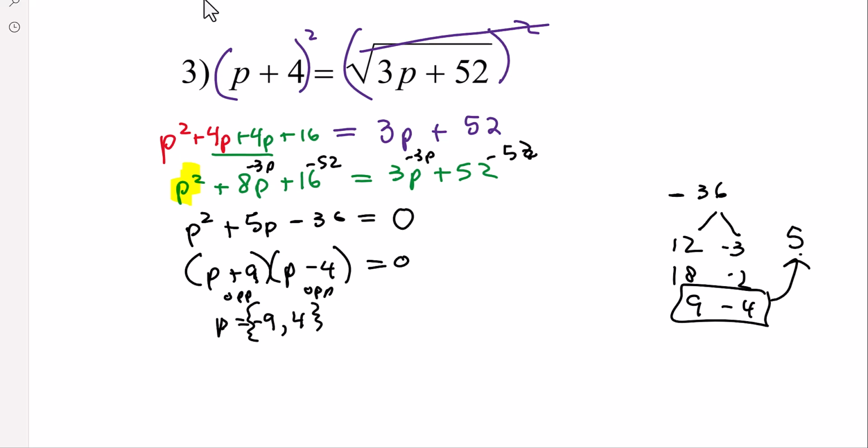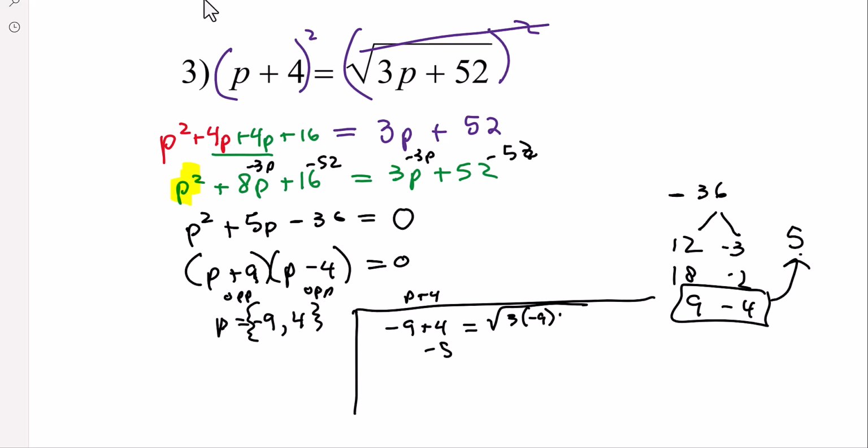But now we have to check. So the original equation on the left side is p plus 4. So put in negative 9. Negative 9 plus 4 is negative 5. On the right side, 3 times negative 9, which is negative 27, plus 52. That's square root of 25.